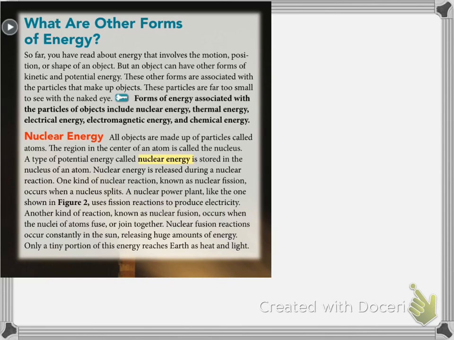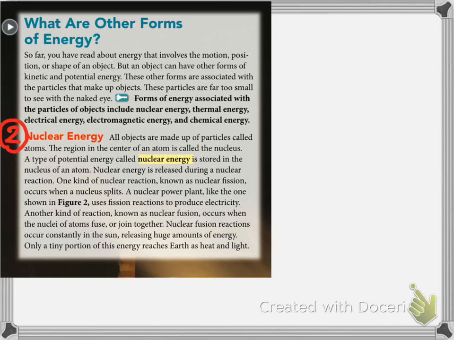There are several other forms of energy, and as I said, they can either be kinetic or potential. But these other forms of energy are ones that are too small to see with naked eyes, and they include nuclear energy, thermal energy, electrical energy, electromagnetic energy, and chemical energy. We're going to be spending our energy unit talking a lot about these different forms of energy. So our second form of energy that we're going to talk about here is called nuclear energy. So we already know that all objects are made up of particles called atoms, and then that's how we get matter and mass and all that.